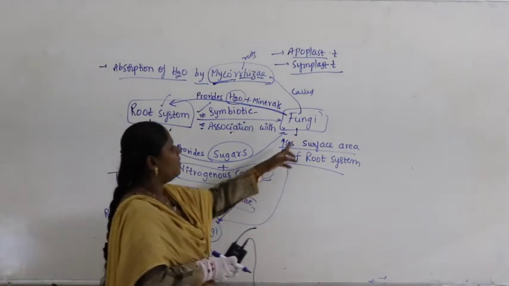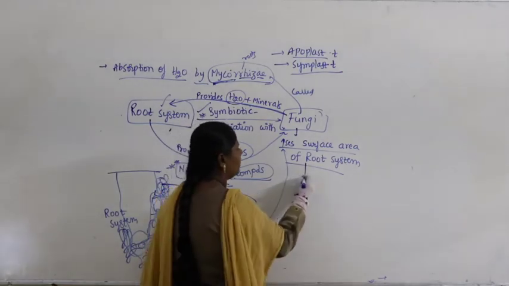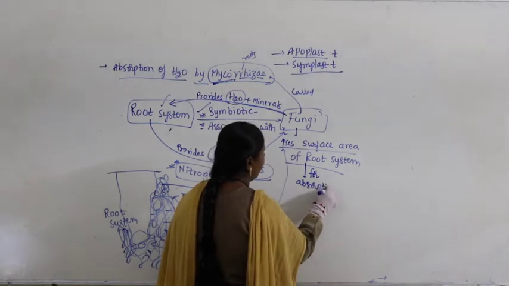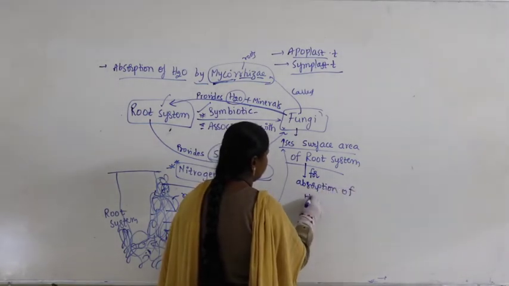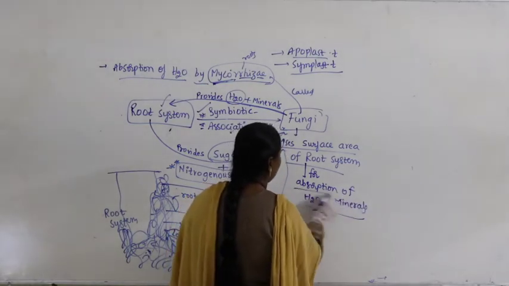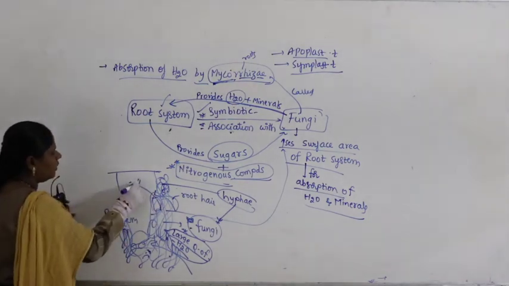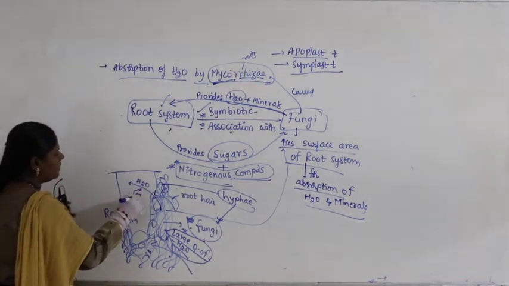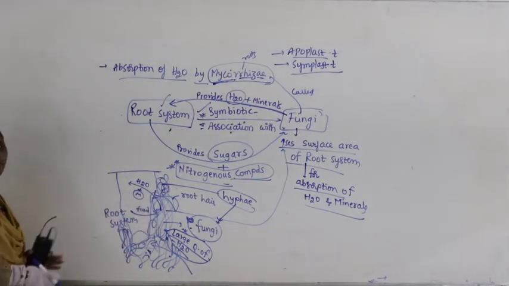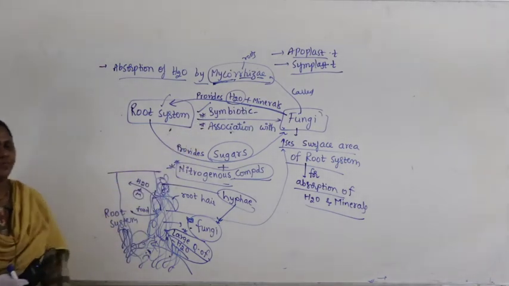That's why we said fungi increases the surface area of the root system for more absorption of water and minerals. So fungi is the one which is supplying water plus minerals to the root. In return, the root is giving food to the fungi. As both are mutually benefited, it's called symbiotic association.